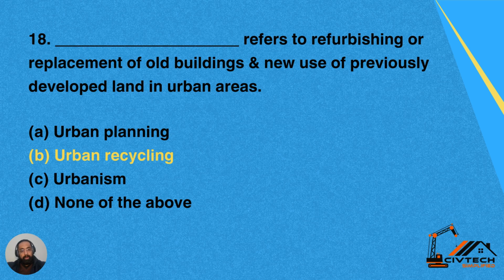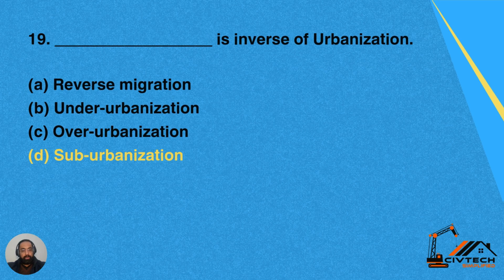Question 18. Dash refers to refurbishing or replacement of old buildings and new use of previously developed land in urban areas. Option A, urban planning. Option B, urban recycling. Option C, urbanism. Option D, none of the above. So B, urban recycling, refers to refurbishing or replacement of old buildings and new use of previously developed land in urban areas. So B is the correct answer for this question.